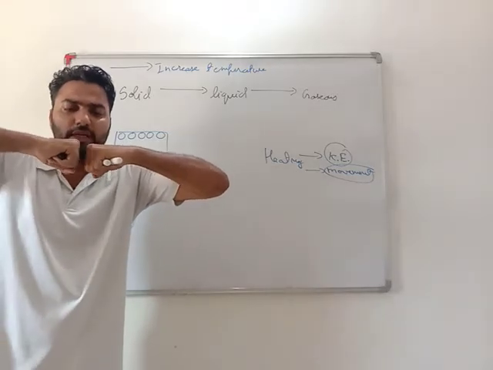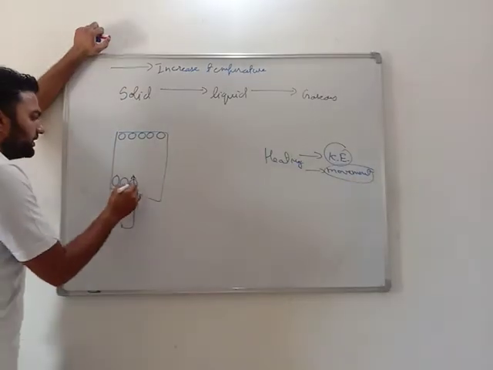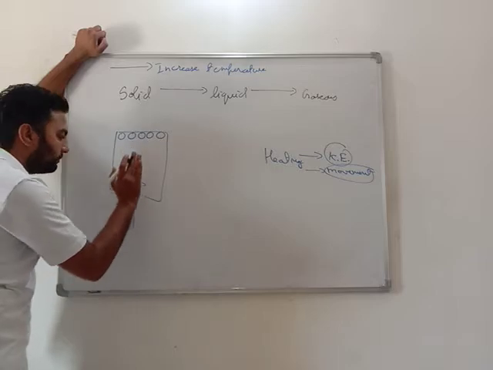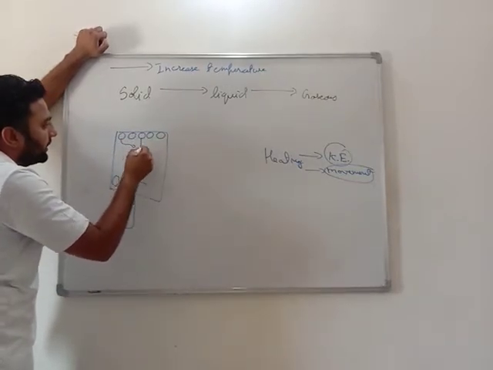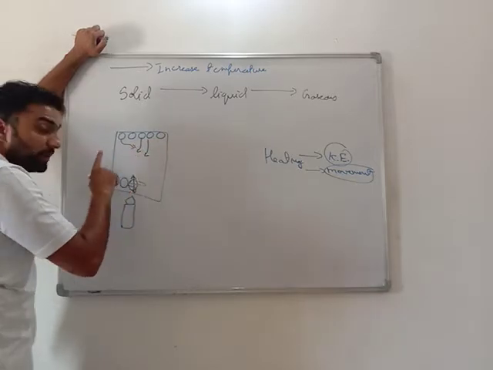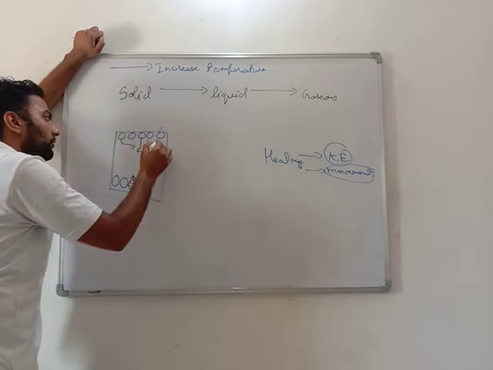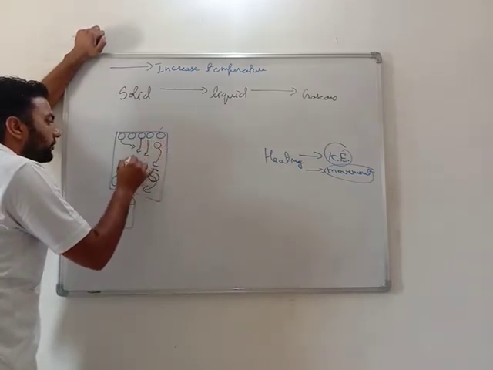Means their force of attraction will get a bit weaker. Okay, so these will start moving, and this force of attraction will get a bit weaker, and what will happen is that these particles will get free to move, but they are not so free that they can leave this place. They are only free to move within this volume.